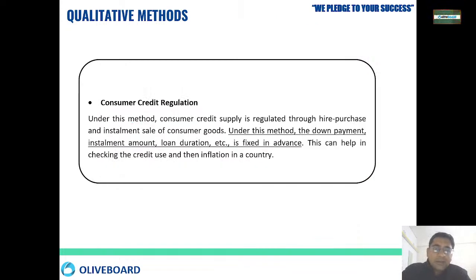Okay, then comes consumer credit regulation. Now there, you know that the credit CIBIL score is there, right? Consumer credit regulation, CIBIL scores are there, various other things are there. So consumer credit supply is also regulated. So down payment, installment amount, duration, all are fixed at the start, everything.